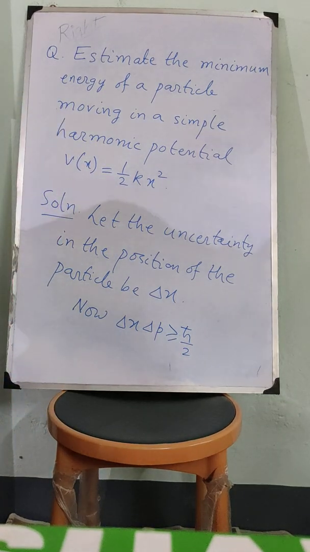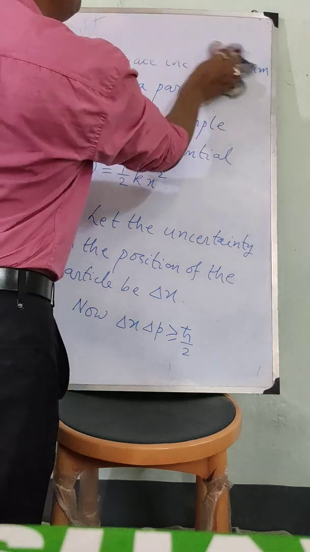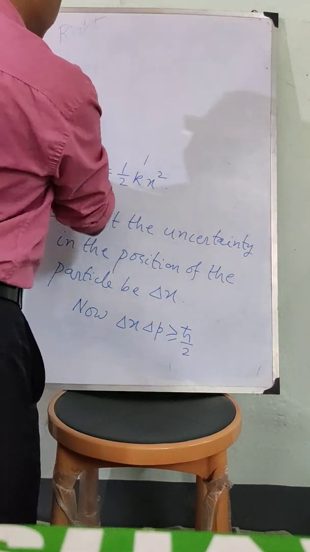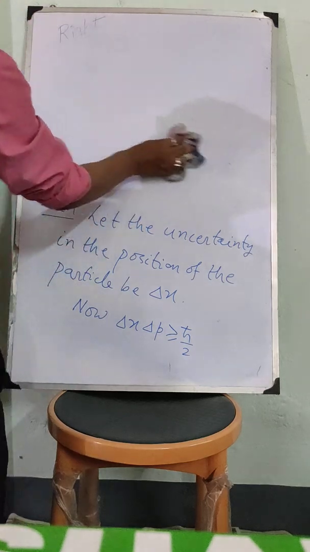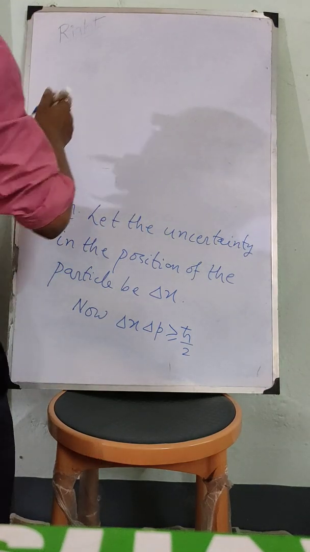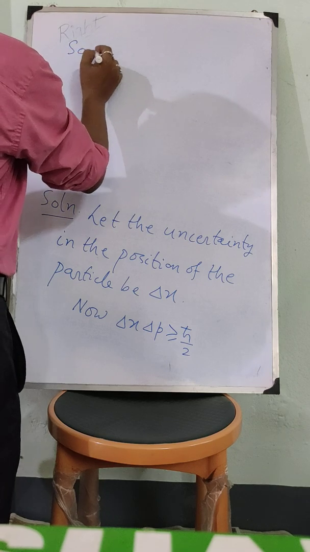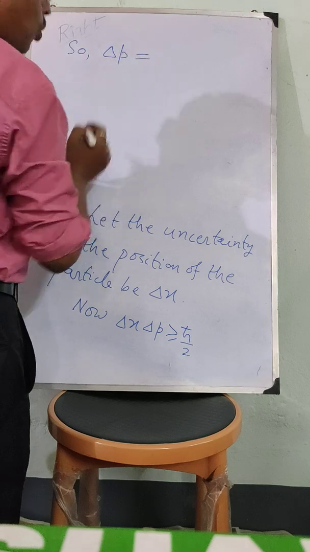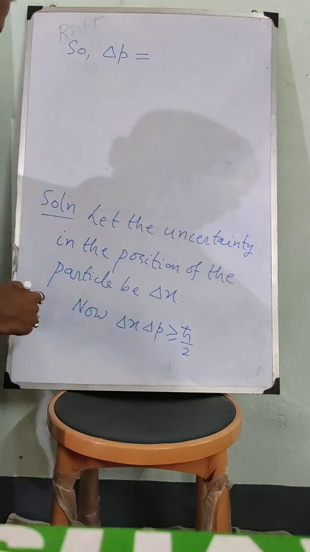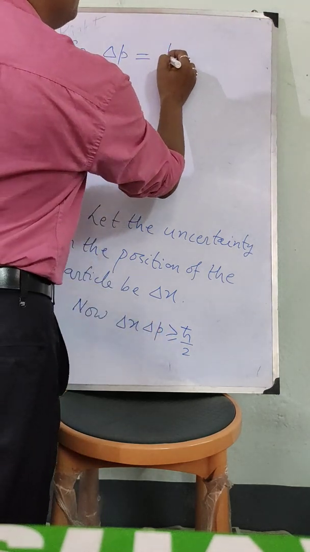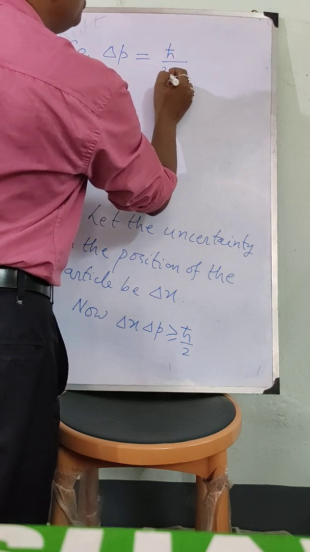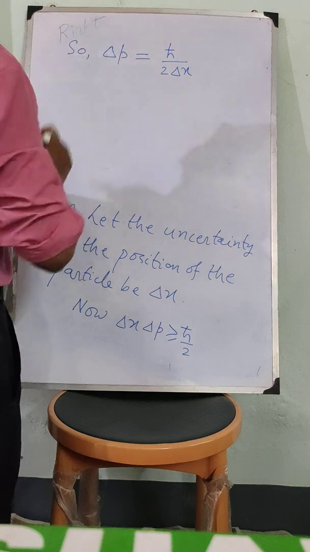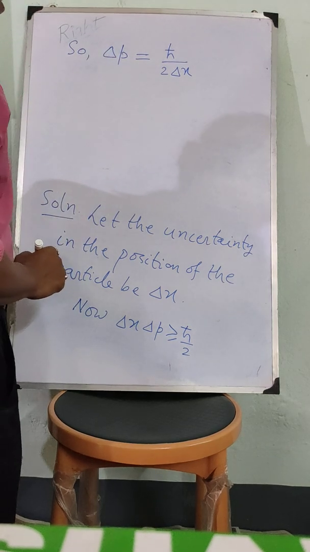So the uncertainty in momentum, delta p, is equal to h cross by 2 into delta x.